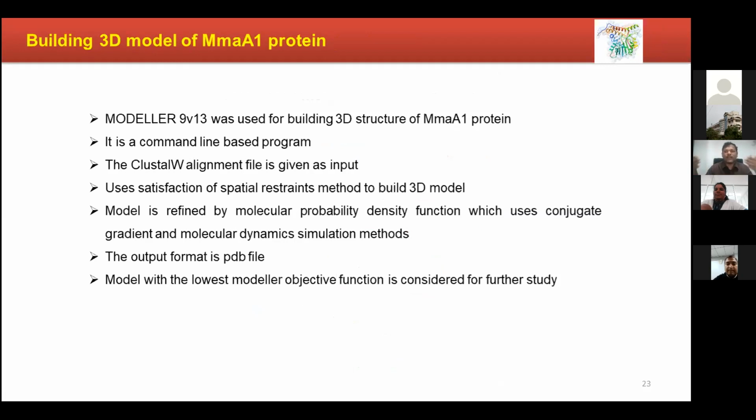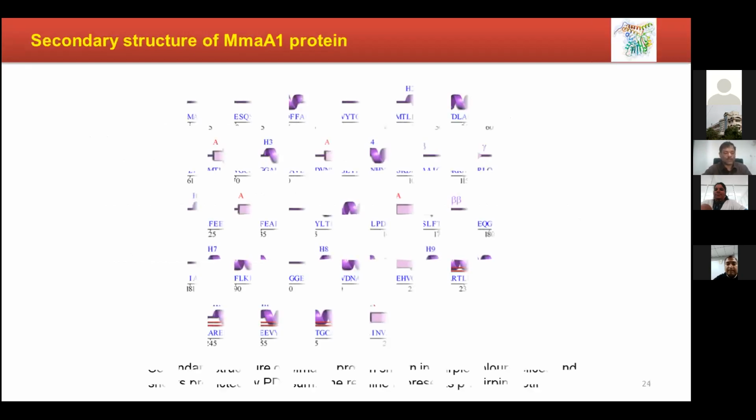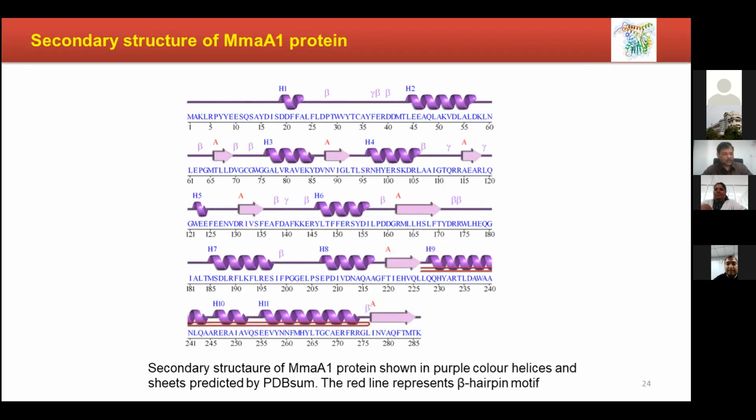Now we wanted to check whether both, with the help of the three-dimensional model available, we wanted to align our amino acids, for which Modeler is the software tool which is useful to us. So this is one of the outputs you can see, where in the entire amino acid sequence we have, in which area you can have a helical structure, in which area you can have a beta sheet, in which area a loop region can be there. So this can be easily obtained.